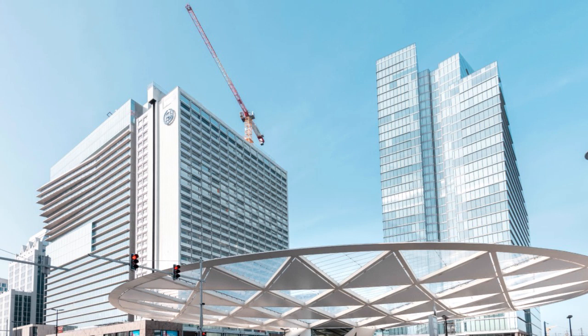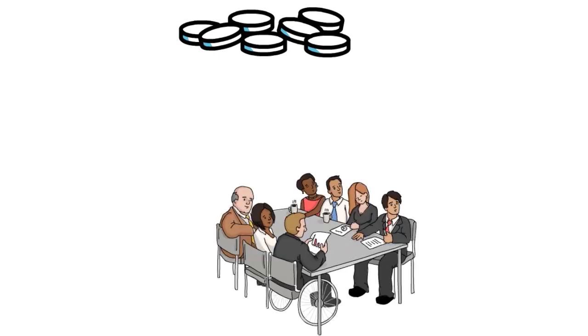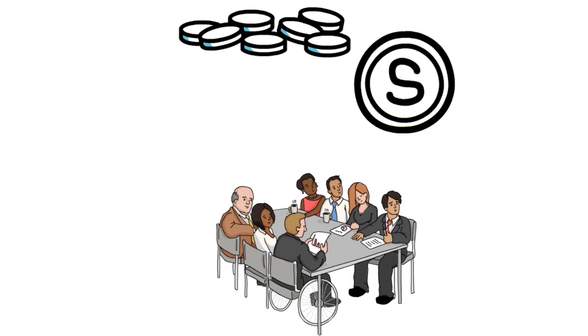So a subchapter C corporation is subject to double taxation. The taxable income earned by a C corporation is first taxed at the corporate level. When the income is distributed to its shareholders, it is generally taxed as a dividend. This results in the same income earned by the corporation being taxed twice, right? Double taxation. Once at the entity level and again at the shareholder level. So that's double taxation for a C corporation.